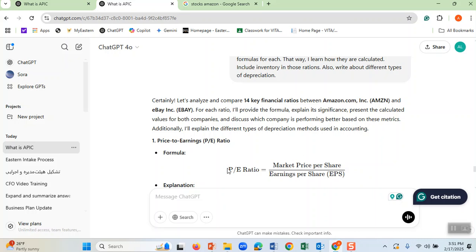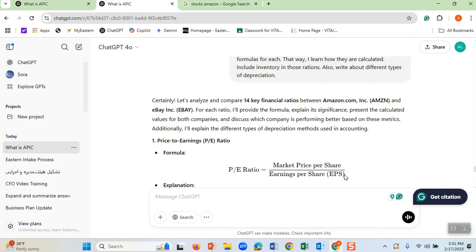This ratio, the lower the ratio, the better it is. You know why? That tells you, first of all, whenever earnings per share goes up, if each share earns $2 a year, that's good. As the owner of the share, you want your share to earn more.